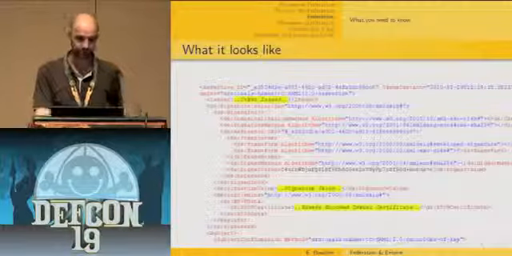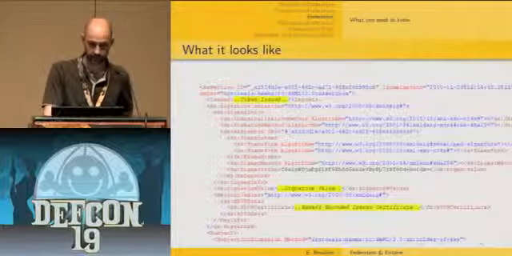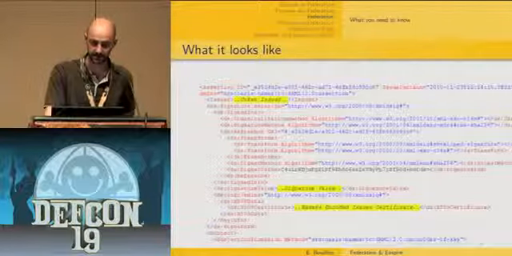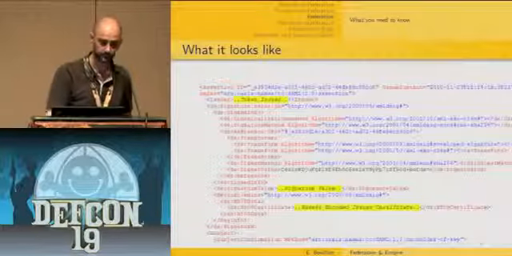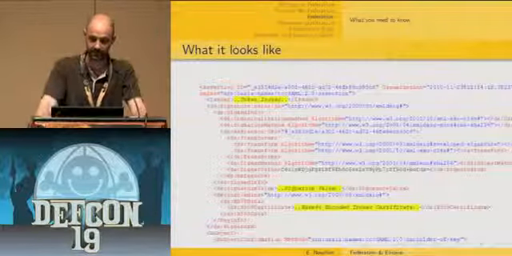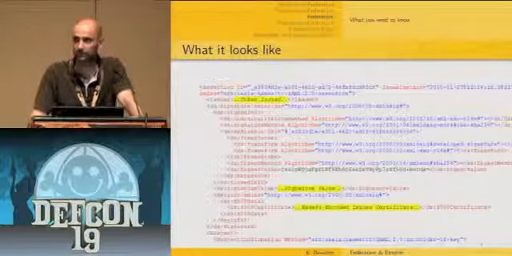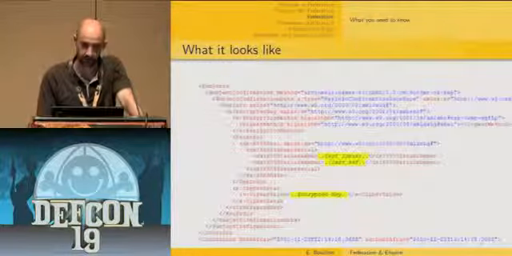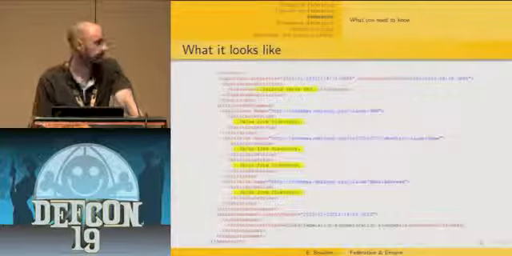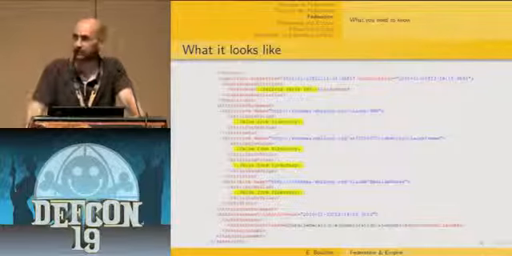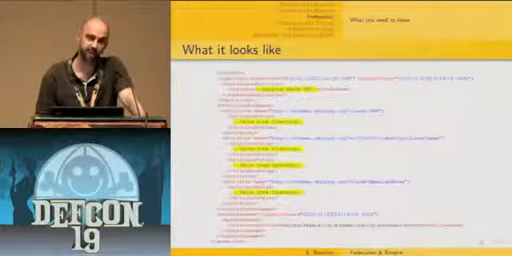So here is what it looks like. With no surprise, it's a signed XML document which follows the XML digital signature standard. You get information regarding the issuer, regarding the signature, how it has been computed, etc. You get information about the subject, and more interestingly, you get information about the attributes contained within this SAML assertion.